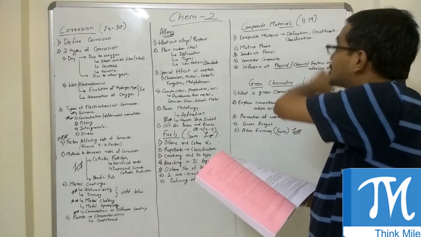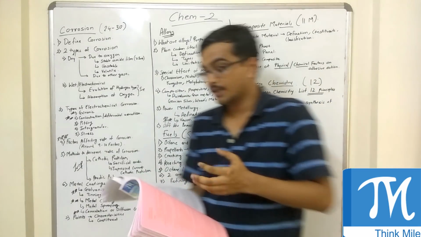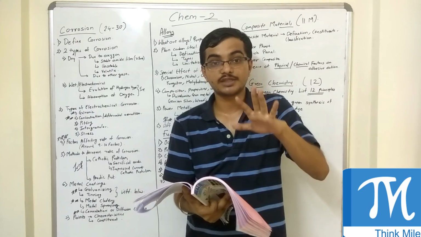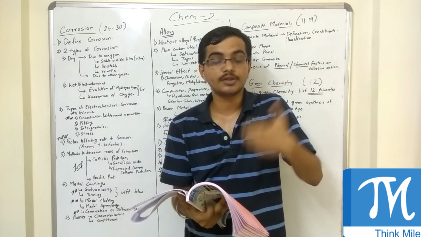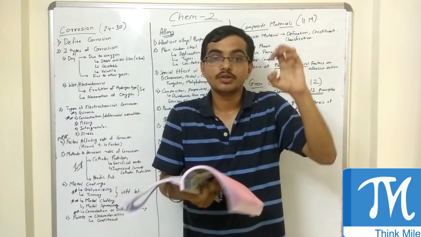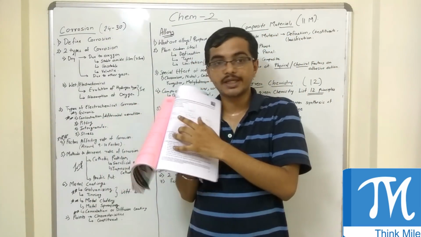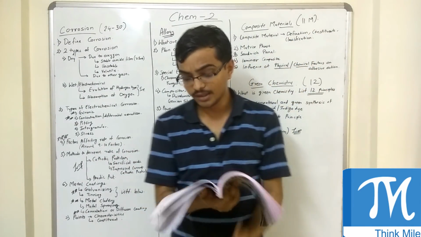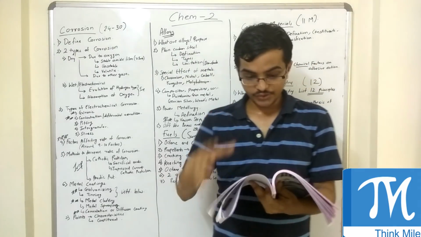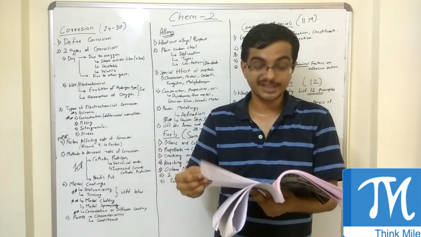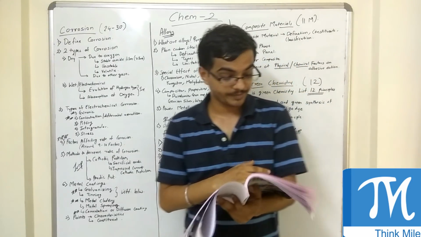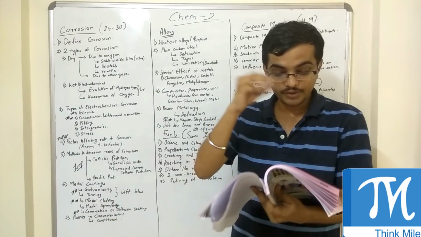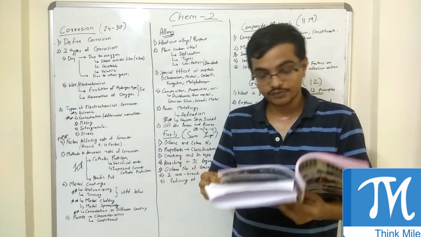Now next is classification of composite material. When they say give classification of composite material, at that time just give classification. Don't explain everything because it is asked for 3 marks. You just have to list down. Just make a diagram of this type wherein you are just listing all in table form. Generally this question is always seen in almost all papers. Give classification of composite materials. In classification there are 3 main types, and then certain questions can be asked on any of those types.